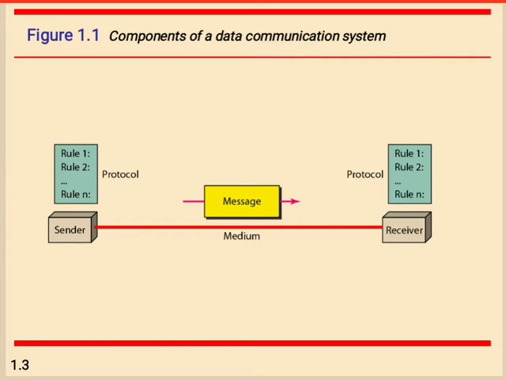So next, finally the last component, which is protocol. A protocol is a set of rules that govern communication.